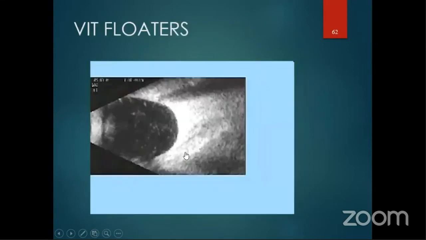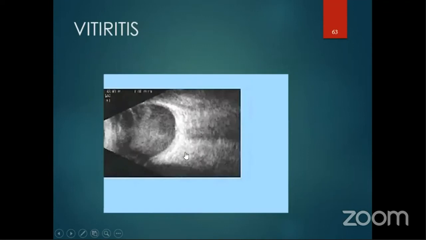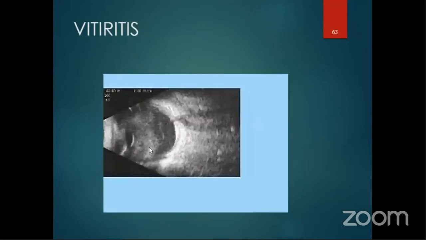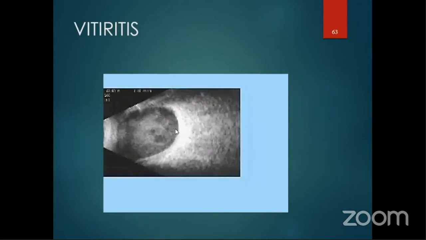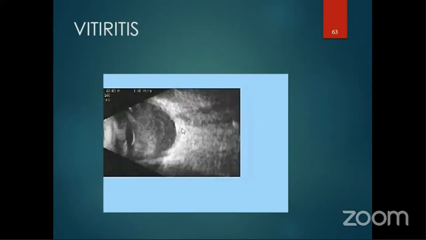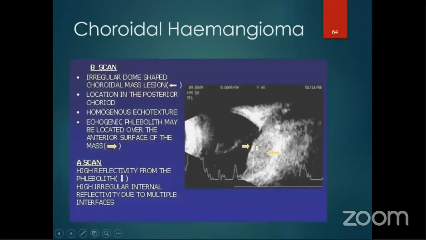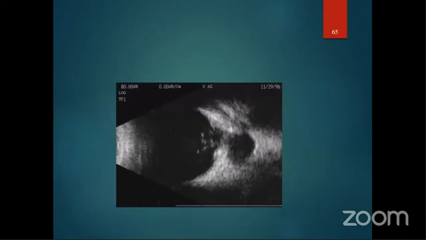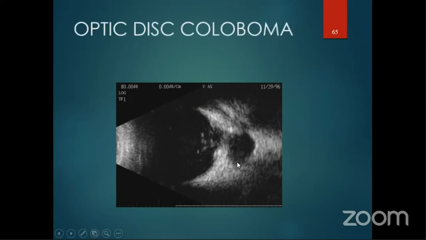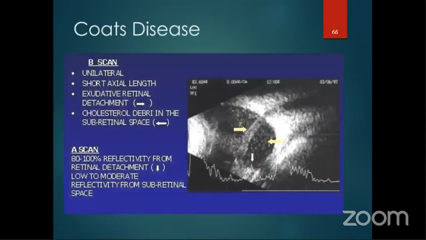This is a case of vitreous floaters. This is the case of vitritis where you can see dot-like echoes occupying all the vitreous cavity, and you can see increased retinochoroidal thickness and optic nerve head shadow. This is the case of a choroidal hemangioma. This is a case of optic disc coloboma where you can see the outpouching at the disc level. This is the case of Coats disease.